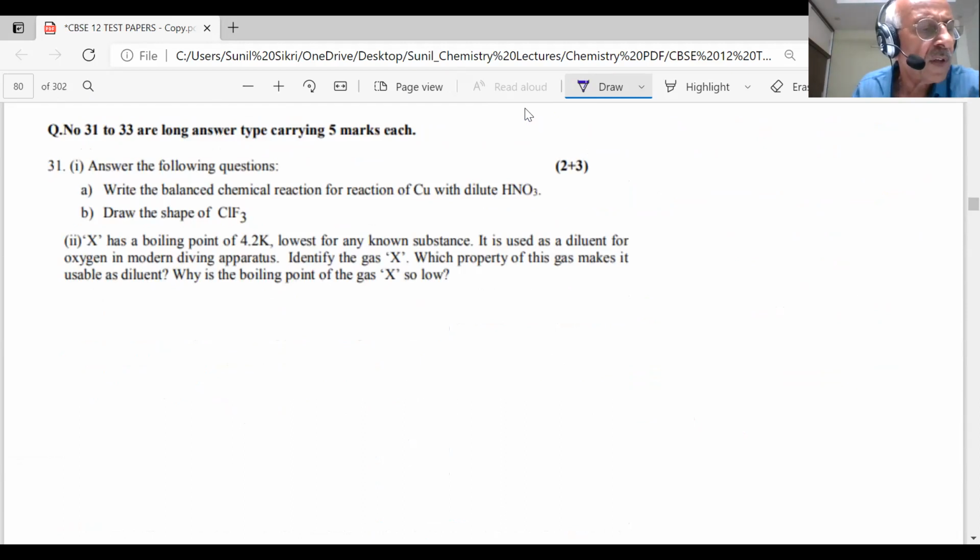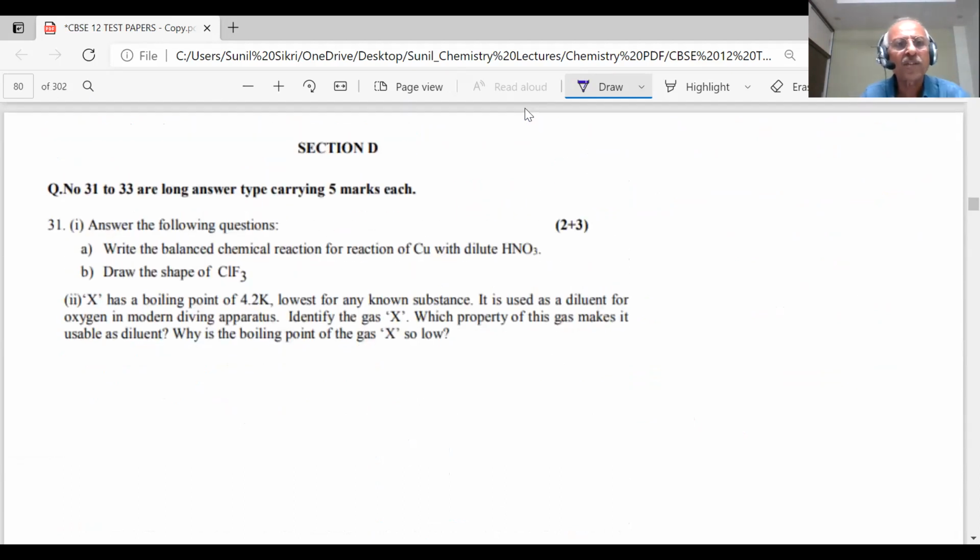We are now coming to a more important question, student. This is our Section D. In Section D, students, answer the following question. And this question is coming from the nitrogen family, p block elements. In the p block elements, this is inorganic chemistry.